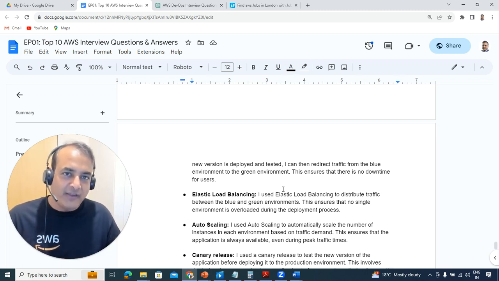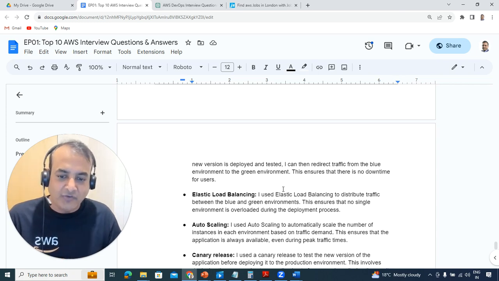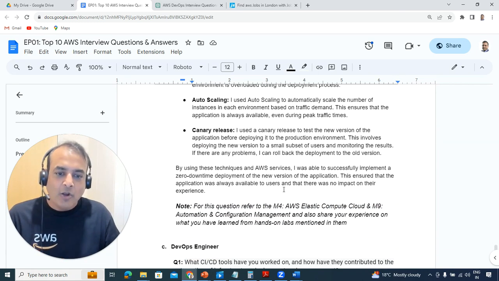The load balancer always diverts traffic to the available node, while the other node is used to apply changes. There's also the auto scaling feature and canary release. A lot of these things we covered in module 4, which is elastic compute, as well as automation and configuration management.